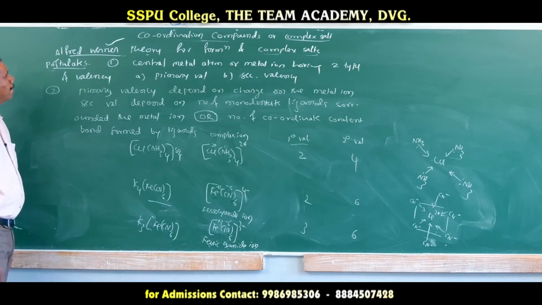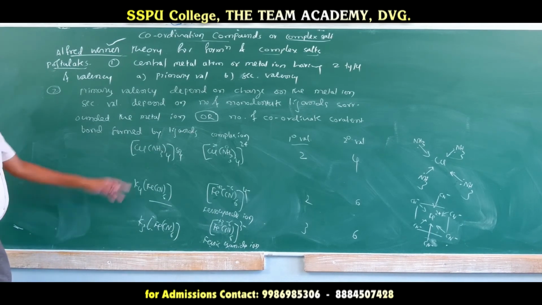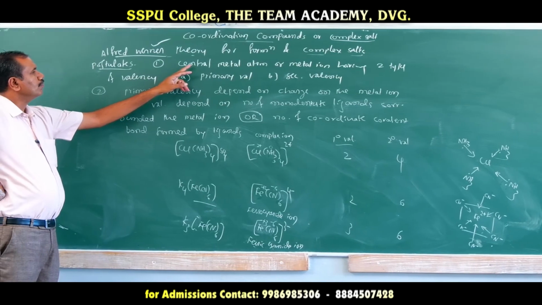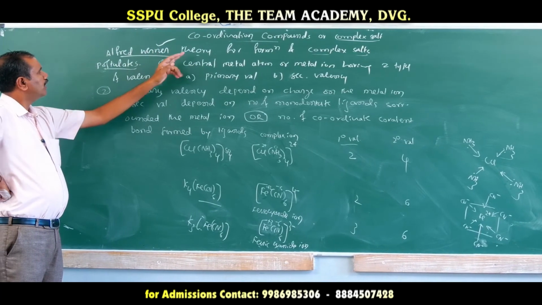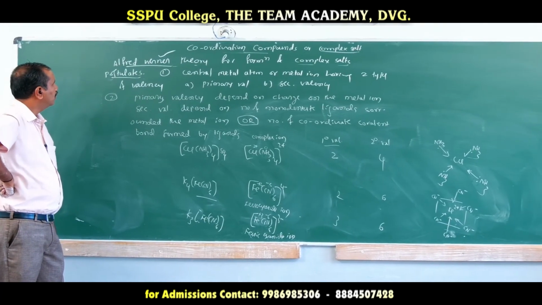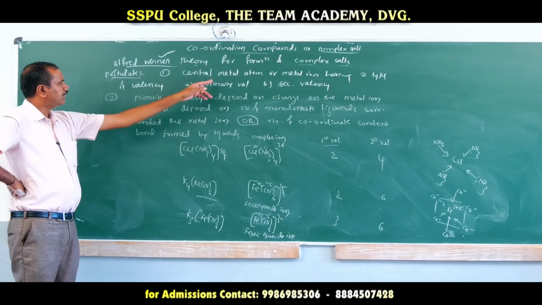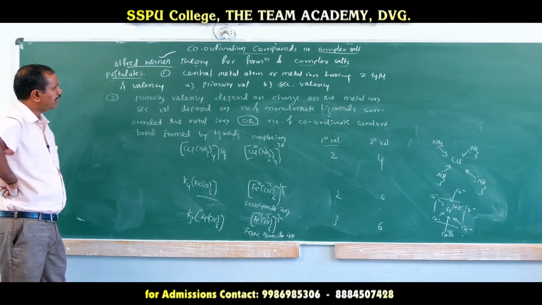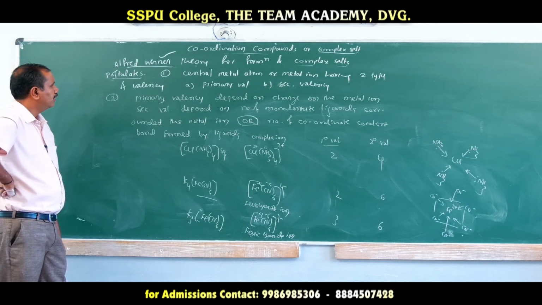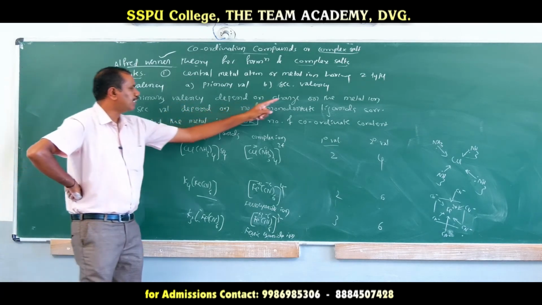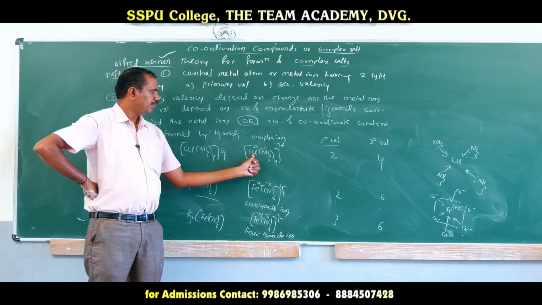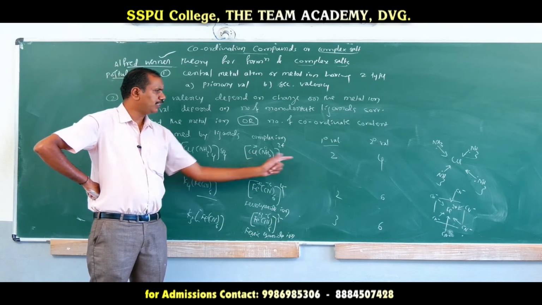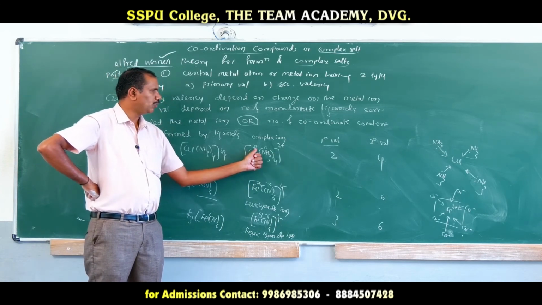Now you see, during the formation of a complex salt, according to Alfred Werner, the center metal atom has two types of valency: primary valency and secondary valency. Primary valency depends upon the charge on the metal ion. The primary valency for cuproammonium is 2, because the charge on the metal ion is 2.